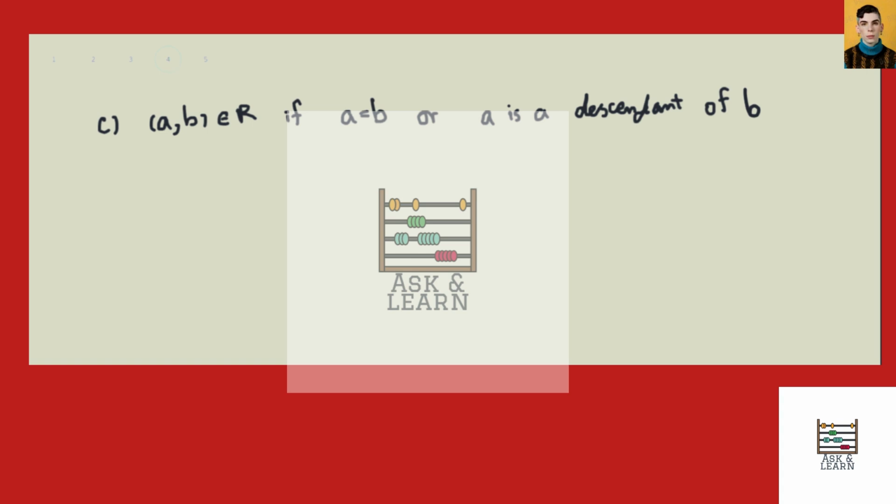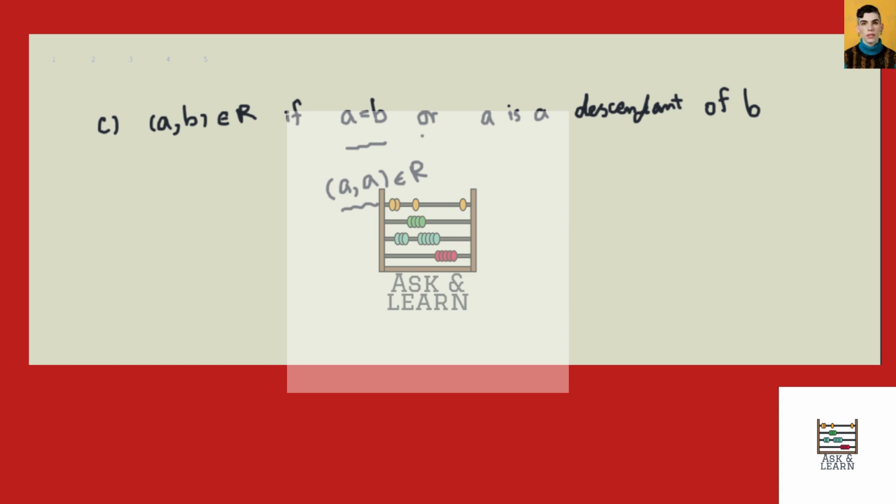Next, A and B is in R if A equals B, where here equal means A and B are the same person. So this means that for every person A, the pair AA is inside R. That's what it means.